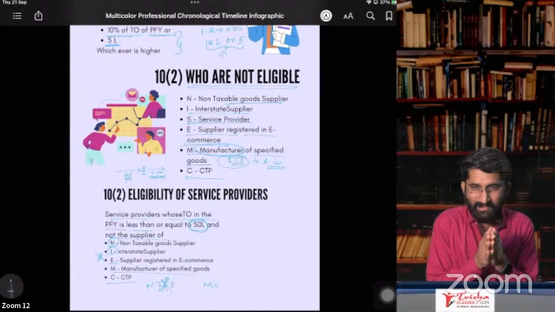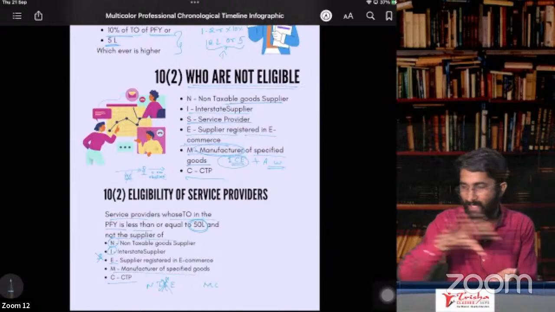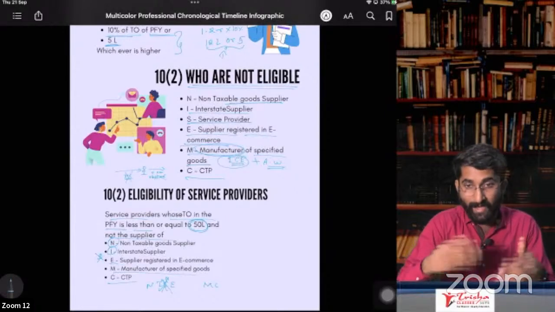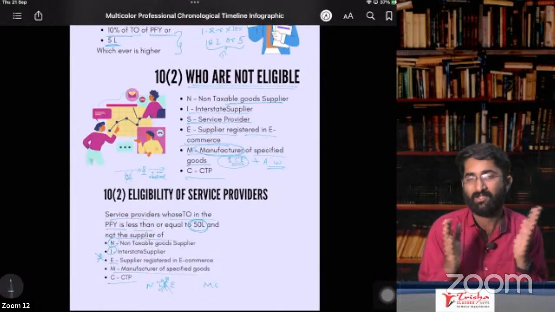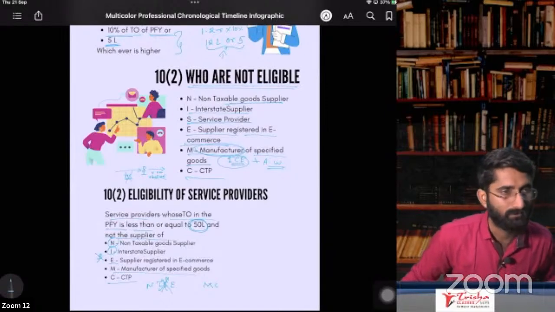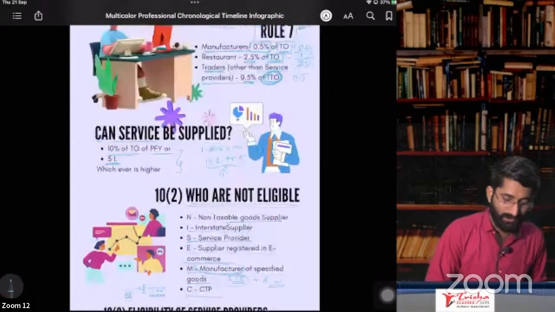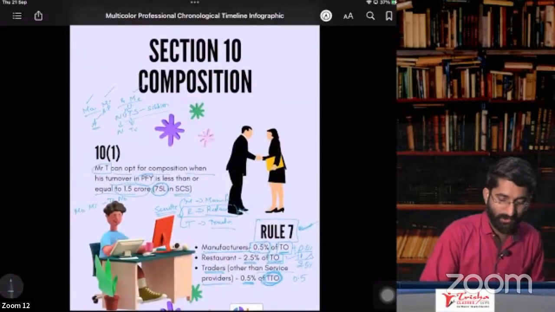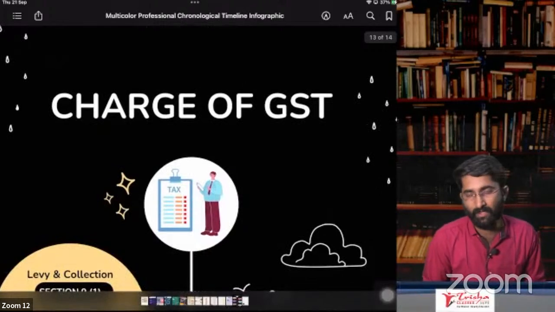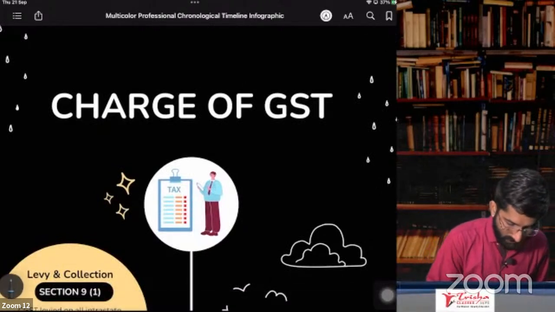So a supplier can purchase and sell. But if you are a manufacturer, you can be a supplier and you are manufacturing the goods. So in the case of manufacturing, you cannot go for composition. Okay? So this is about composition dealers. Now we have to go for the next topic, that is charge of GST. Very important one.